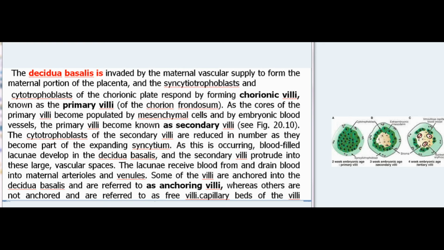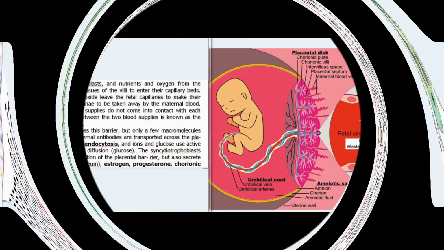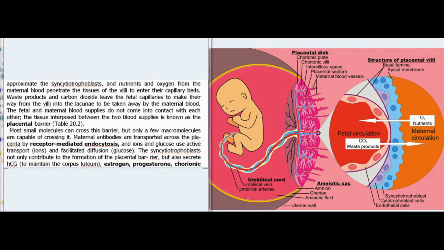Capillary beds of the villi approximate the syncytiotrophoblasts, and nutrients and oxygen from the maternal blood penetrate the tissues of the villi to enter their capillary beds. Waste products and carbon dioxide leave the fetal capillaries to make their way from the villi into the lacunae to be taken away by the maternal blood. The fetal and maternal blood supplies do not come into contact with each other. The tissue interposed between the two blood supplies is known as the placental barrier, Table 20.2.